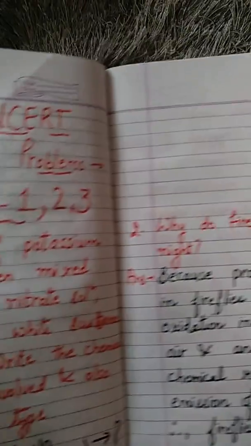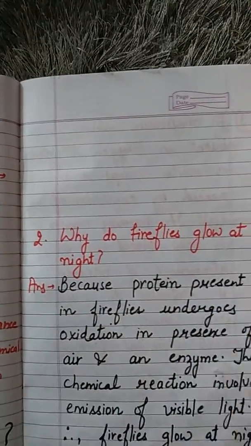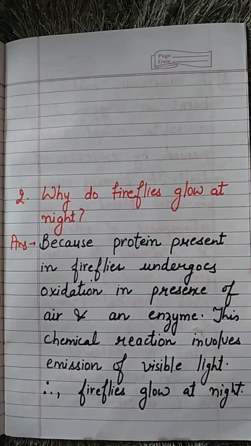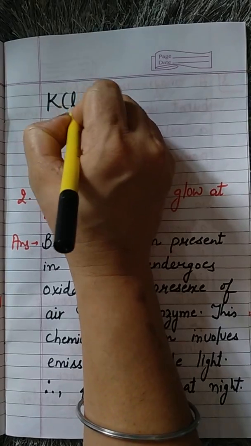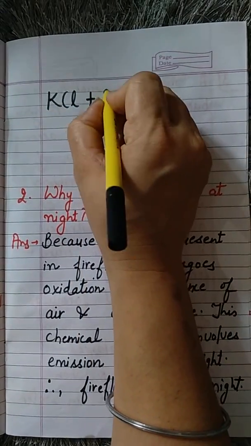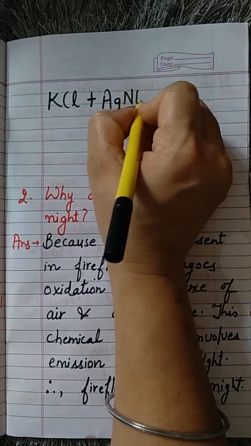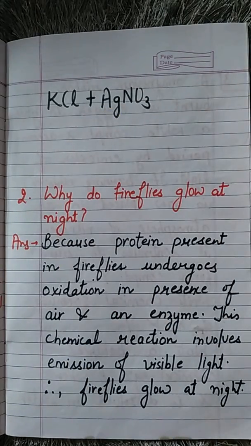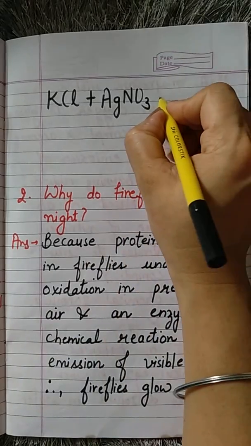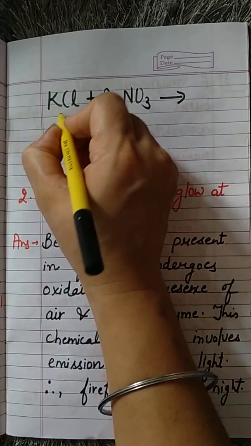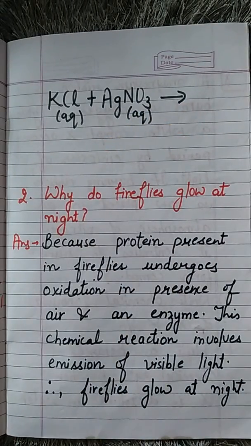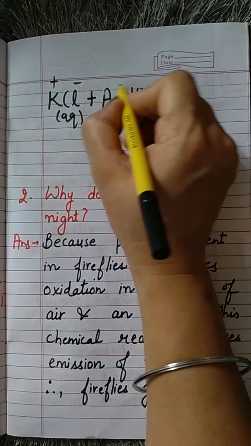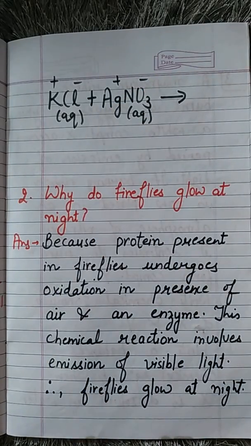So let us start from here. I am writing the equation now. Just concentrate well. I hope it is visible to you. Potassium chloride plus silver nitrate, and as the question uses the words insoluble white substance is formed, it means this is a precipitation reaction. Just recall the definition: exchange of ions will take place.